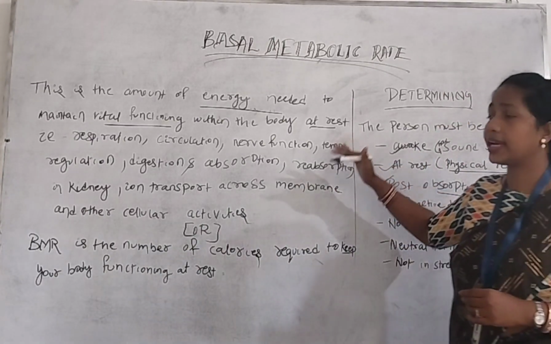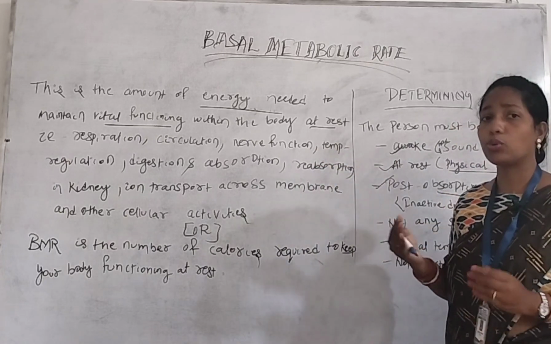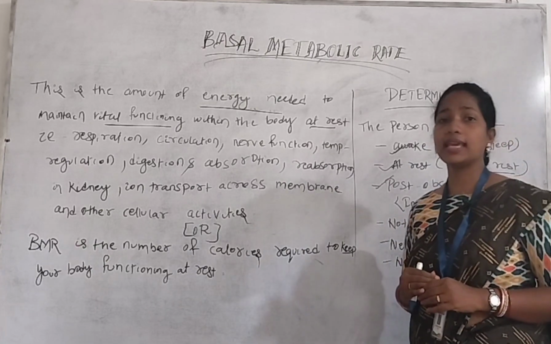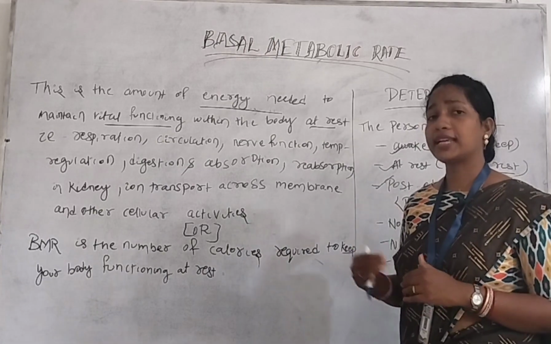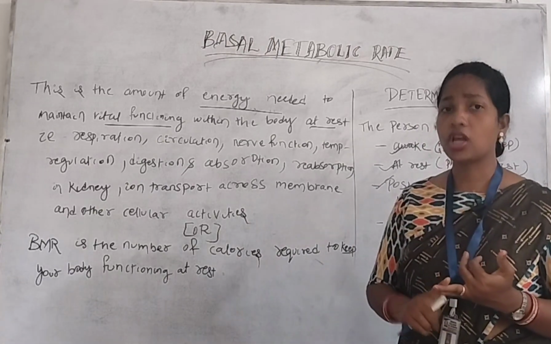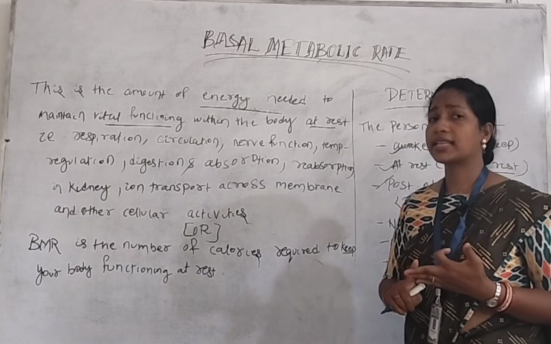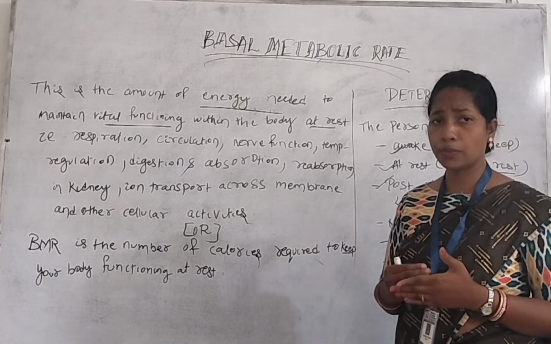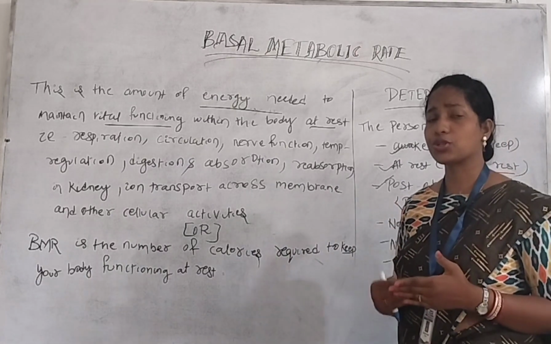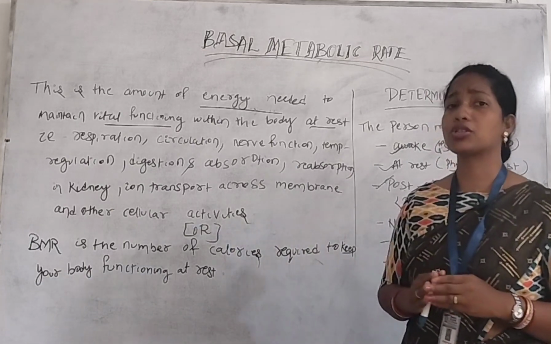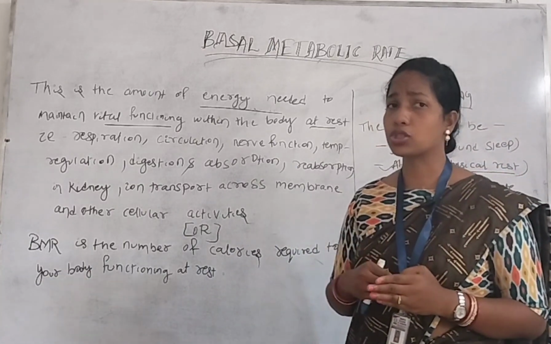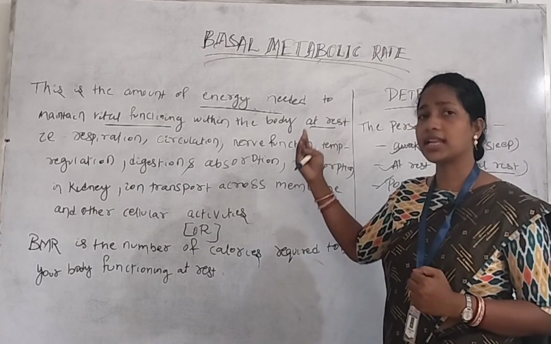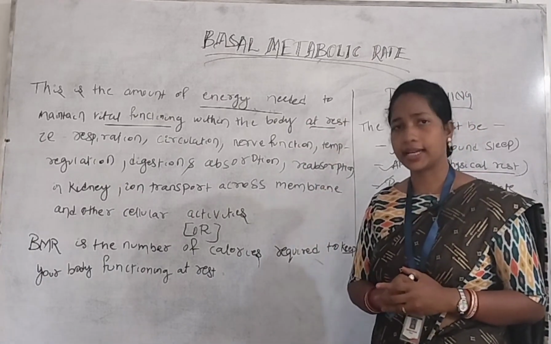So basal metabolic rate means what? Whenever we find out or calculate the calories needed for our body during the rest period to maintain the body functions. For example, to maintain respiration, circulation, ion transport in our body, or to control our body temperature, and also digestion and absorption of the nutrients, and also reabsorption. Those are the vital functions of our body. So for maintaining those functions during the rest period, what amount of energy do we need? The calculation of that energy is called the basal metabolic rate.